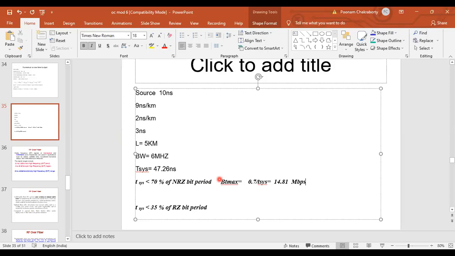The rise time calculation indicates, I'm not calculating for RZ, I am just calculating for NRZ.